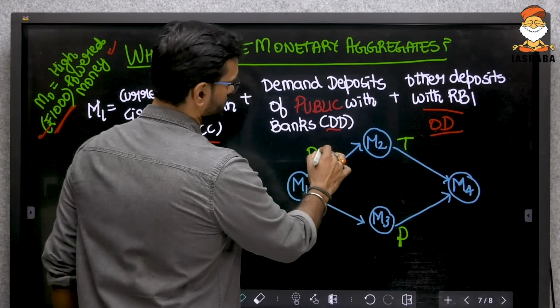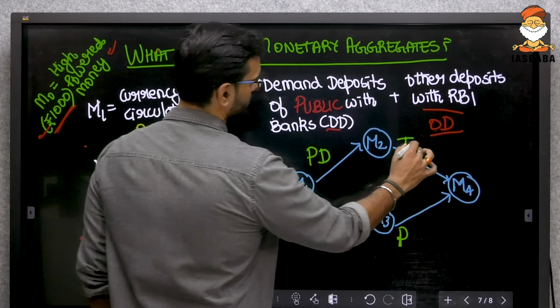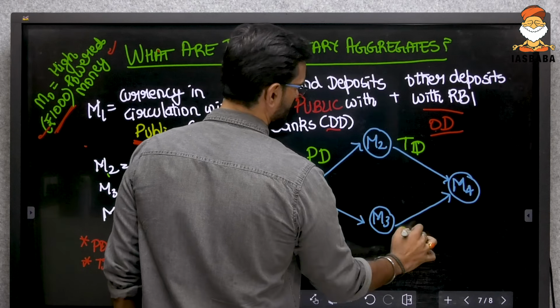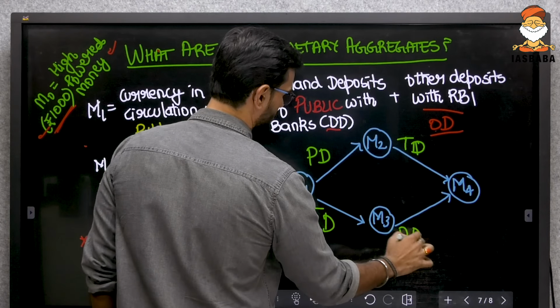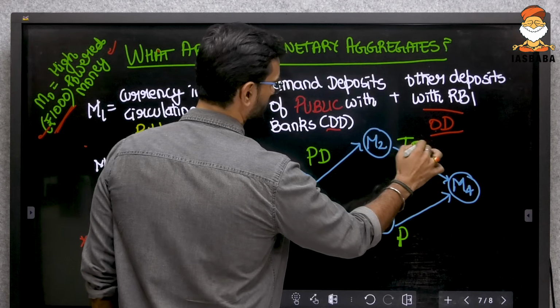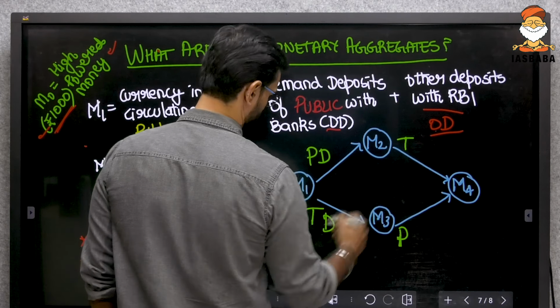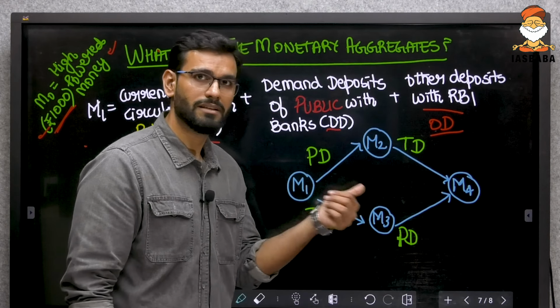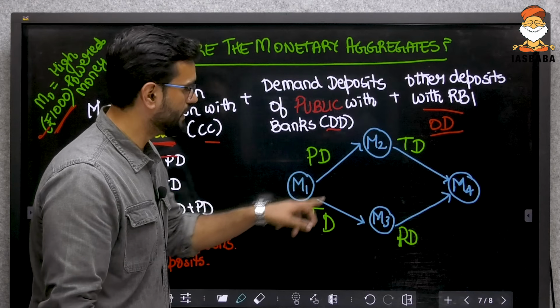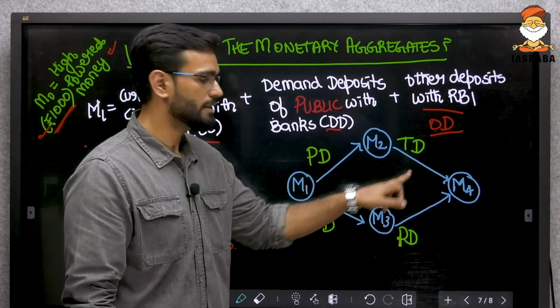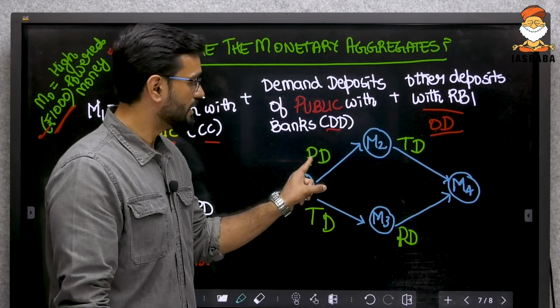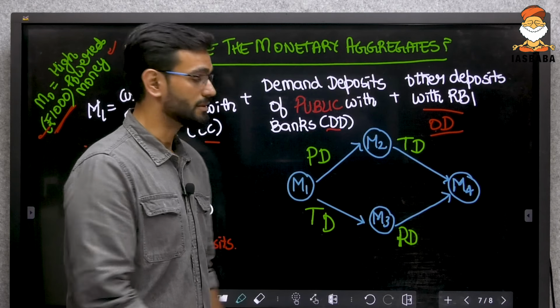How? PT, TP, PD, TD, PD. These are post office deposits, these are time deposits.